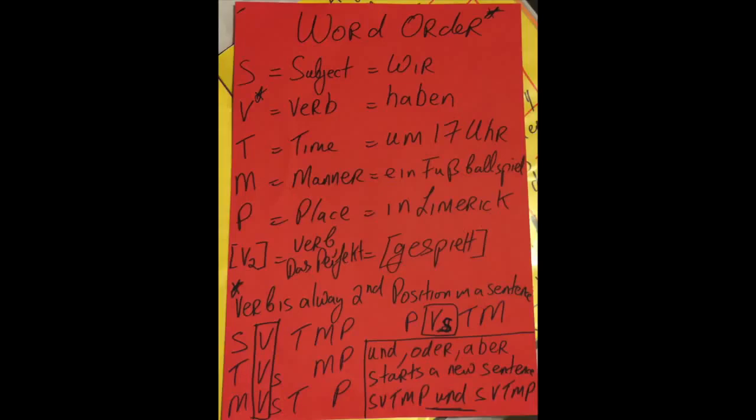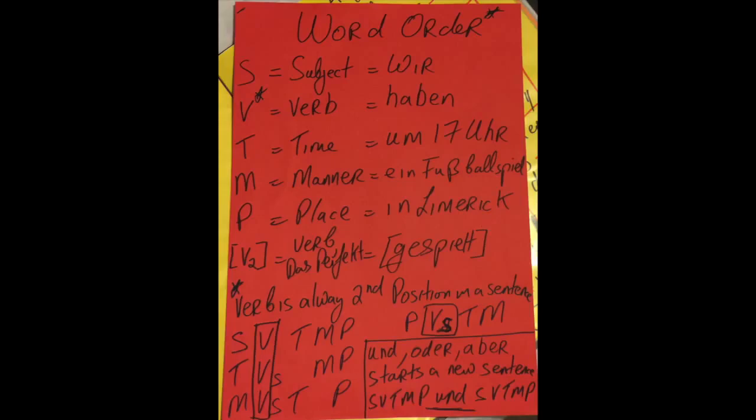As you would have known from watching my video on German Wortstellung, German word order, I have a set structure for the word order, which is SVTMP. And then you have V2 at the end in parentheses. Again, this video is just a kind of theory-based understanding, either prior to watching the video or for some revision.